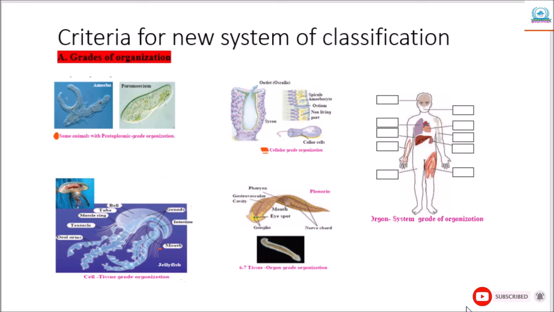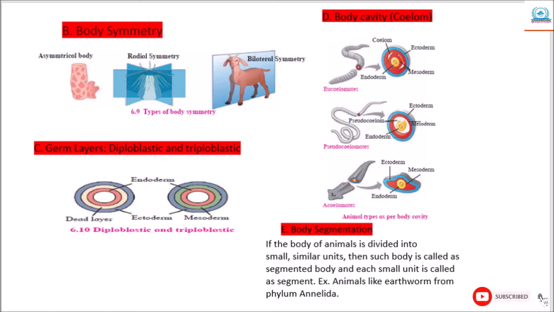Then body symmetry. In body symmetry, you can see here, in the imaginary sense, if the body of any animal is cut through an imaginary axis of the body, here it has been given, the imaginary axis, it may or may not produce two equal halves. Depending upon this property, there are different types of animal bodies.